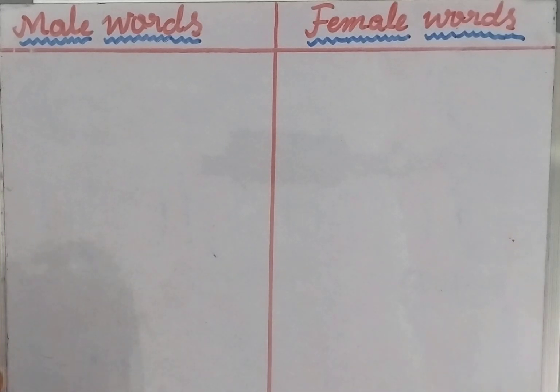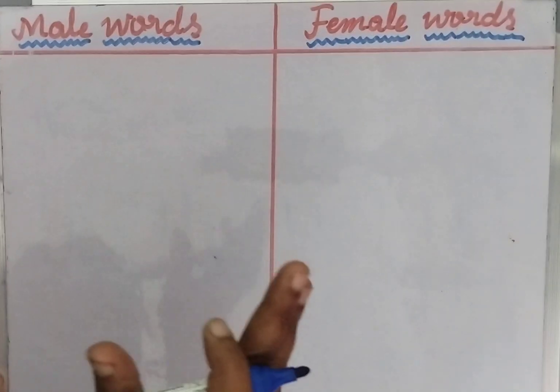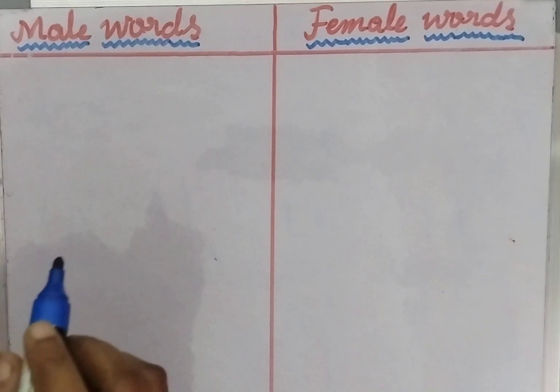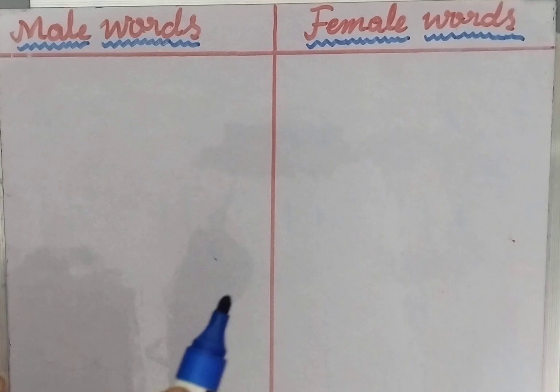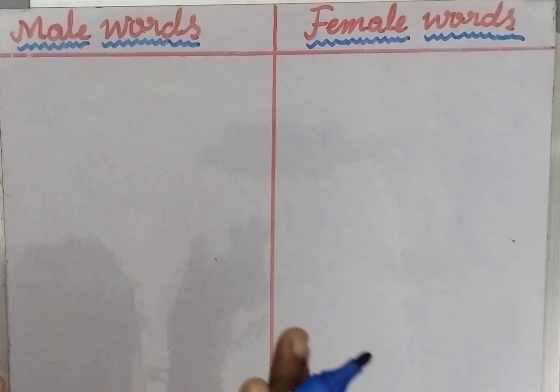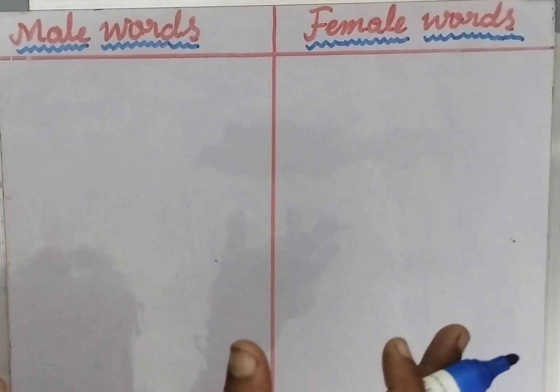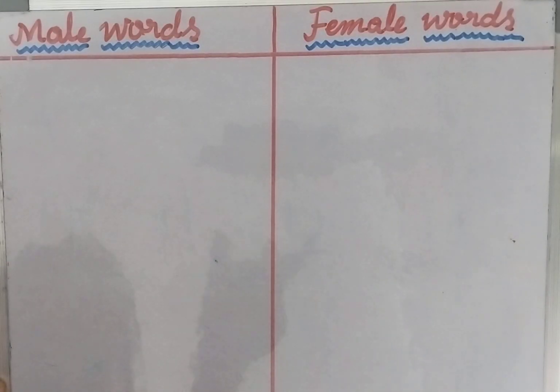Children, today we will learn about male words and female words, and also how to write male words and female words in cursive handwriting. Okay, let's start. For example, my mother drives me to school every day. It is a sentence. In that, the word mother means a female parent. The word father means a male parent.